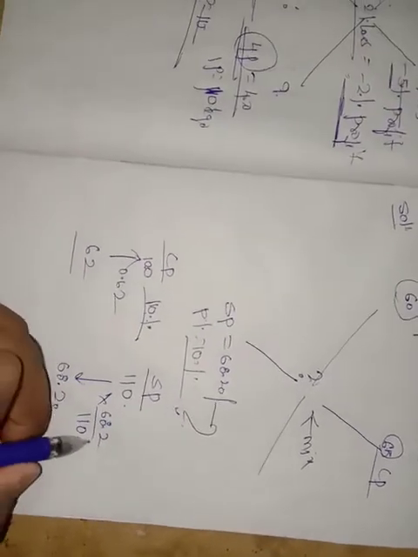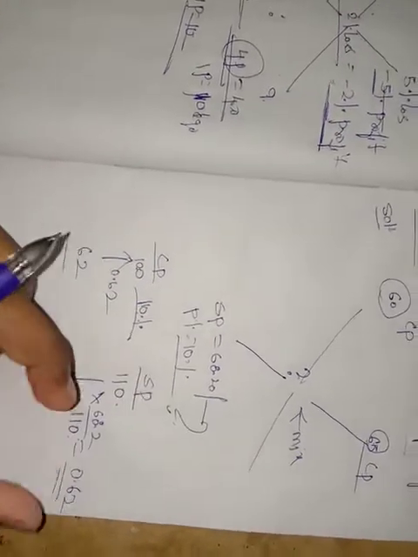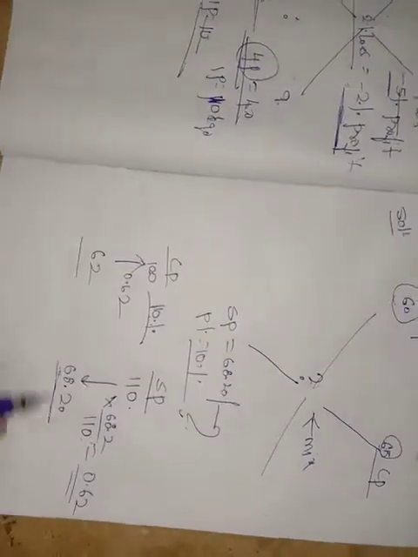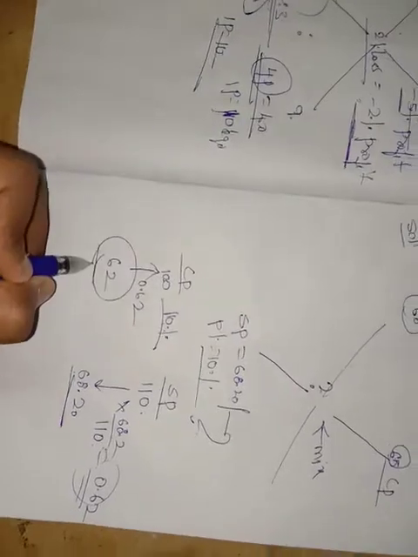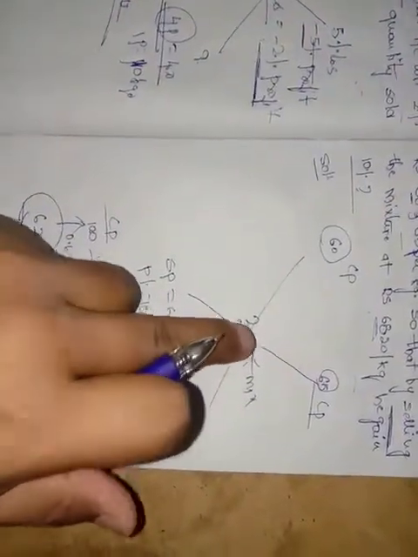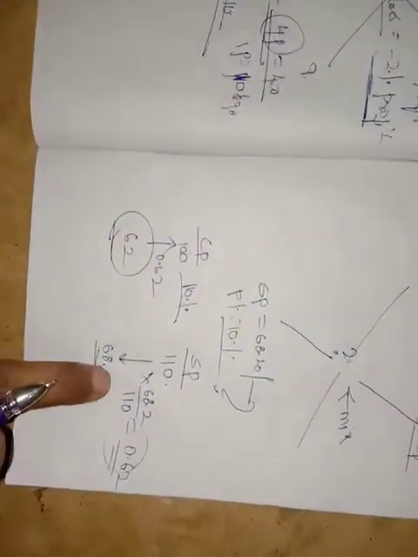68.2 by 110 is how much? Which is nothing but 0.62 now. So what I'm multiplying here, if I multiply 110 by 0.62, I will get 68.20. So the same quantity should be multiplied so that I can get cost price. Because this is in cost price, this is in cost price, definitely I should get this in cost price. But what is given is in selling price now. So here I converted selling price to cost price.